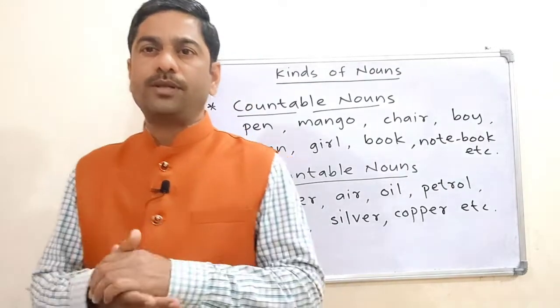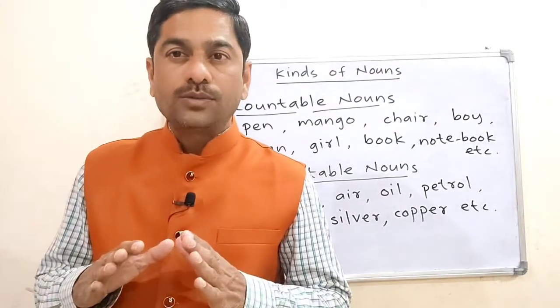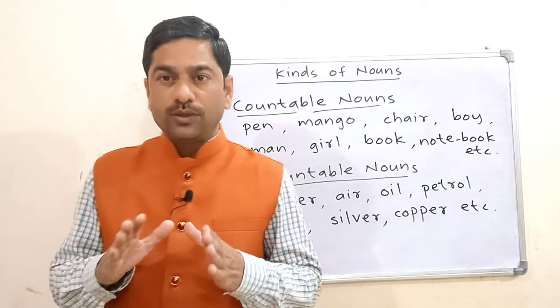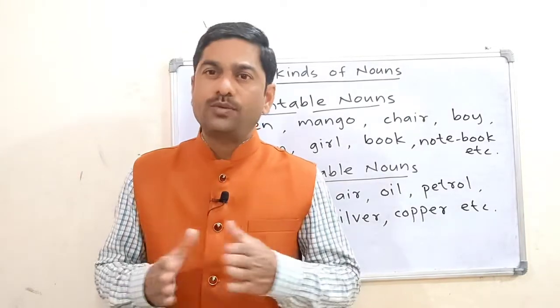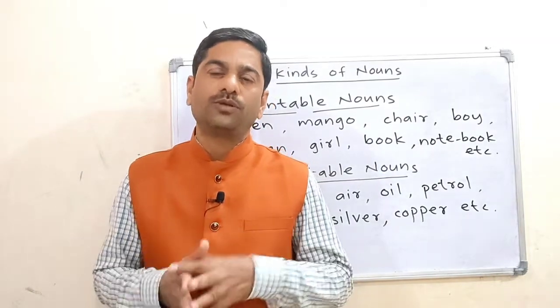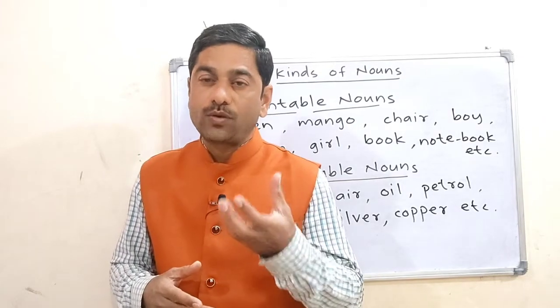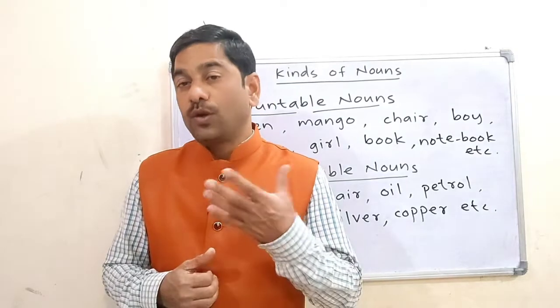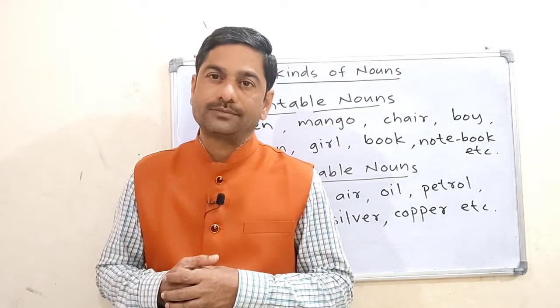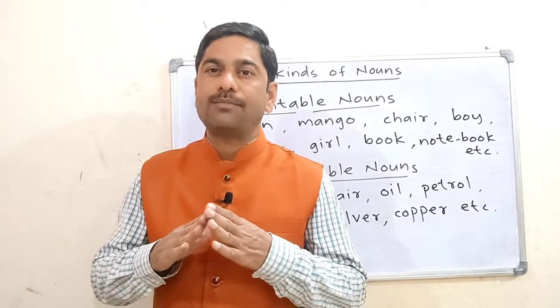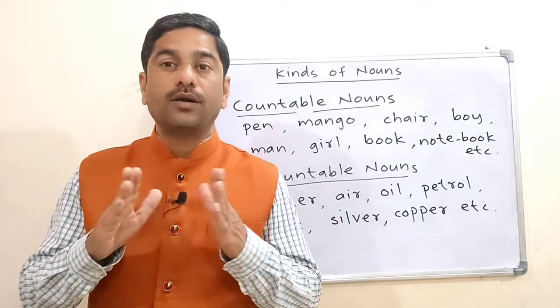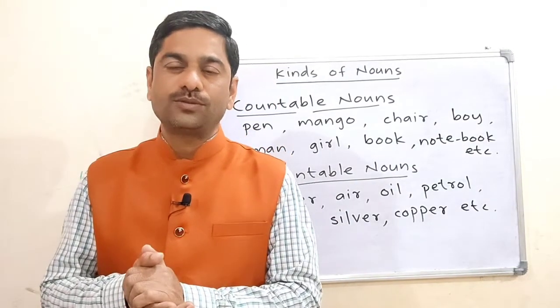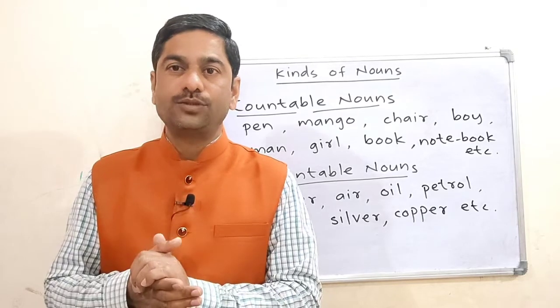What about uncountable nouns? Uncountable nouns are those nouns which we cannot count as 1, 2, 3, and they don't have a plural form. For example, water, oil, diesel, kerosene, air, gold, copper. All these are examples of uncountable nouns. So today we studied kinds of nouns.